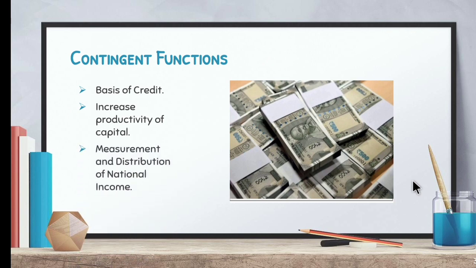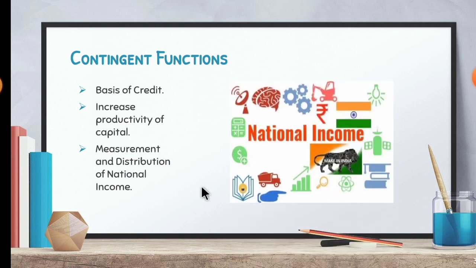The third one is measurement and distribution of national income. So we can measure the national income of a country. National income means what? The GDP, that is gross domestic product. The GDP depends upon the production of a country, whereas the production depends upon the capital. So these are all the contingent functions of money. I hope you are clear with this.